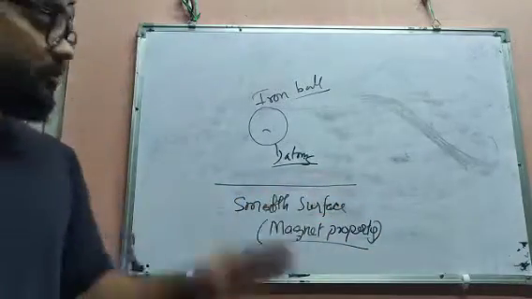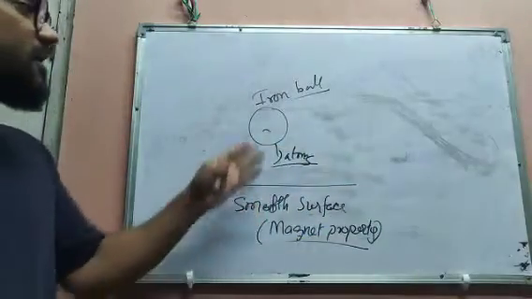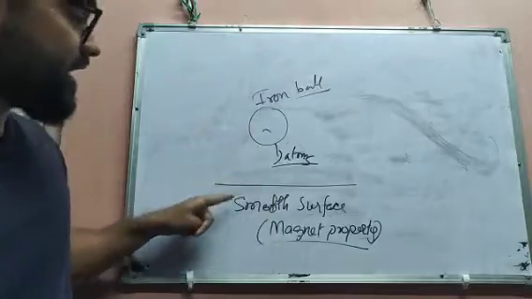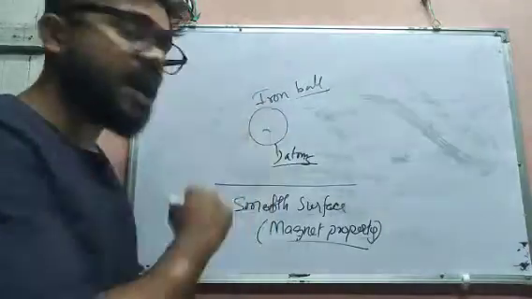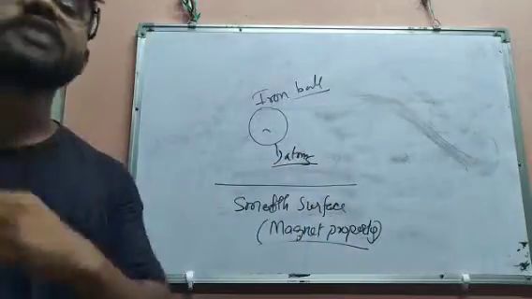Though the surface is smooth, there will be more friction, because the surface and the atoms present in the iron ball both attract each other, so they can't move.